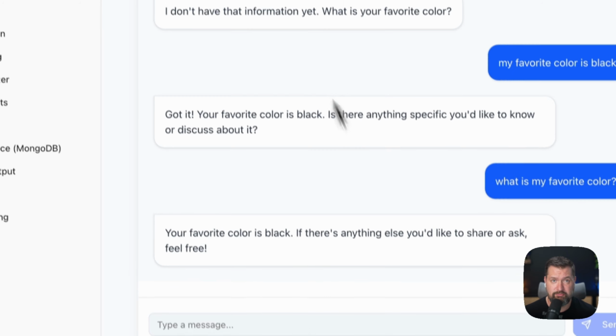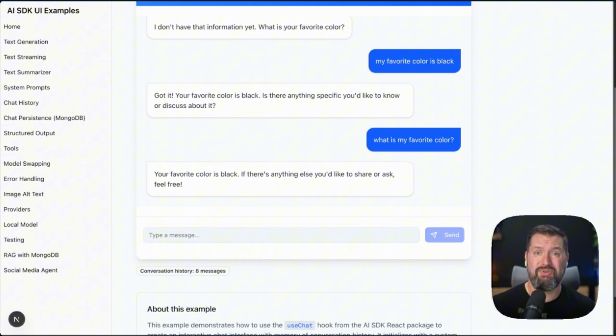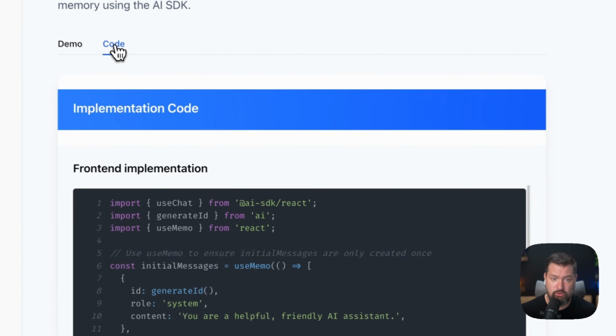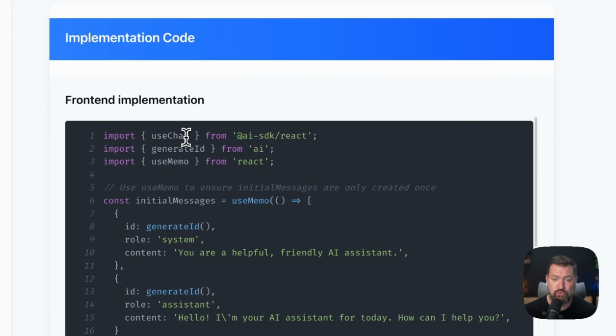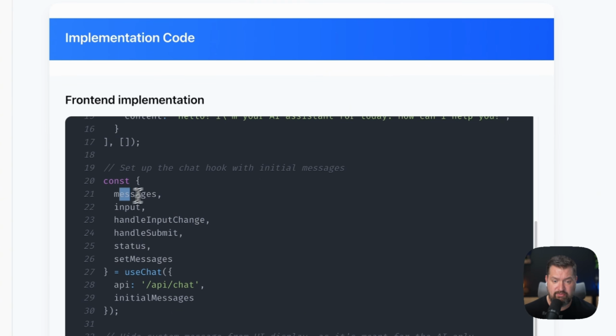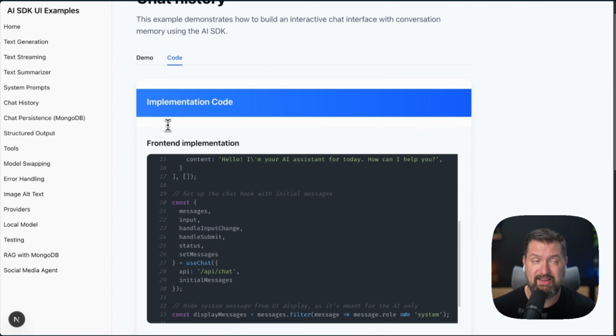So it remembered. So chat interfaces are more complex than simple text generation because they need to maintain a history of the conversation. And the AI SDK makes this very easy with dedicated hooks for React. So for example, this one here, let's go look at the code. We are using useChat. So with useChat, we have our messages, our entire messages array, our input, handleChange, all the other stuff that we're used to as well. So this is all built into the Vercel AI SDK.